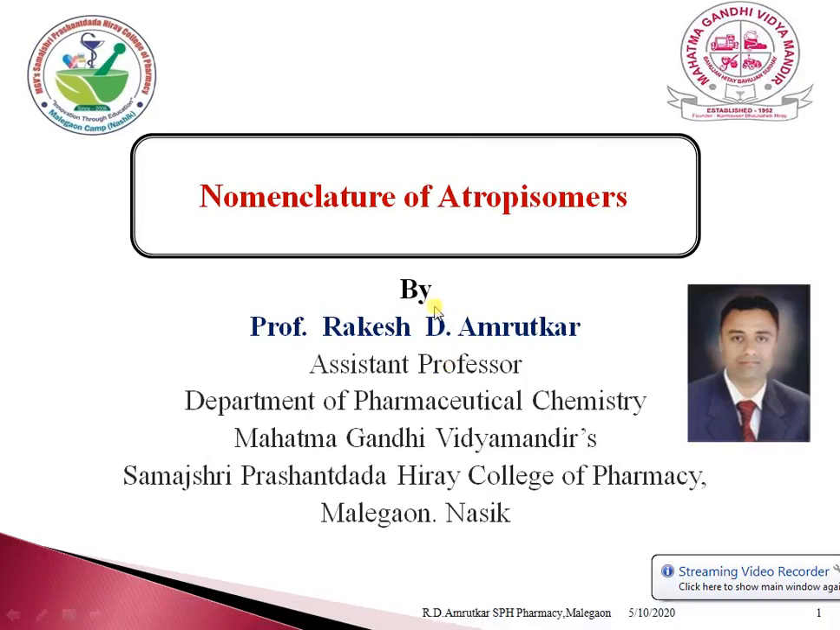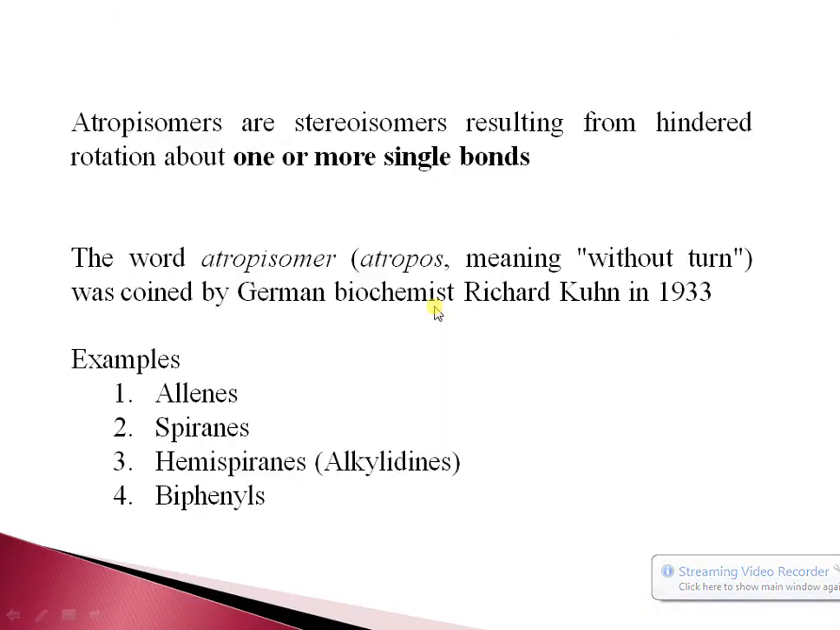non-superimposable mirror images. But biphenyl compounds, allenes, spiranes and hemispiranes, if there are bulkier groups on the ortho substituent, then the compound becomes chiral. In the crystal form, these compounds are in the same plane, but in solution and vapor phase, these two phenyl rings are twisted with respect to each other by 45 degrees.